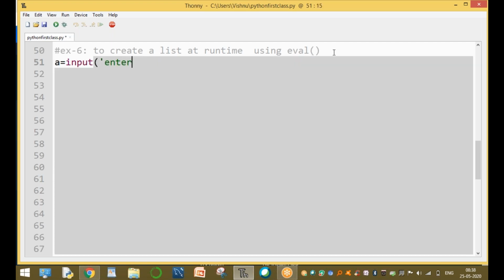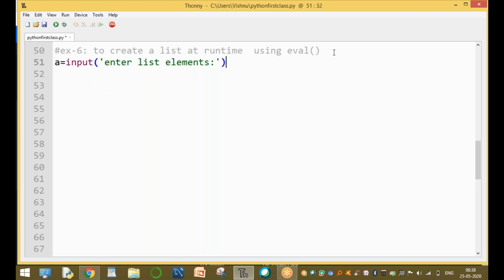Input of enter list elements. Enter list elements, colon symbol, and so on. But here we are using evaluate. Here we are using an integer, that means it is an integer type. For example, here we are using a float value. Now the data type is converting into float type. Here we are using the eval function. This means this function is converting into the corresponding item.